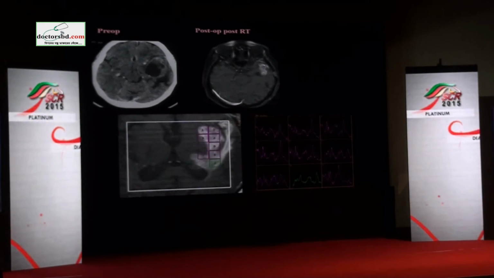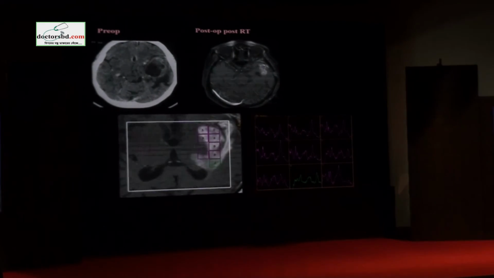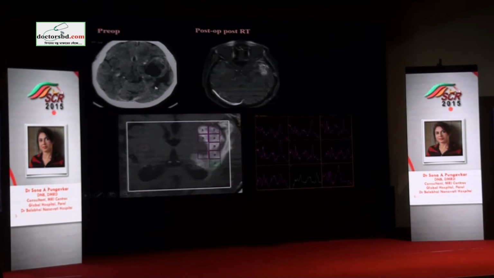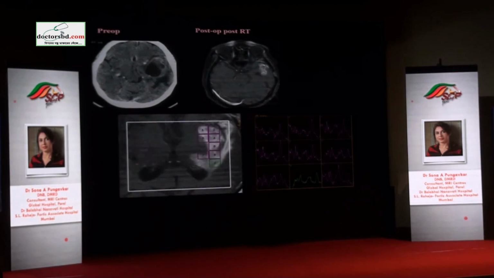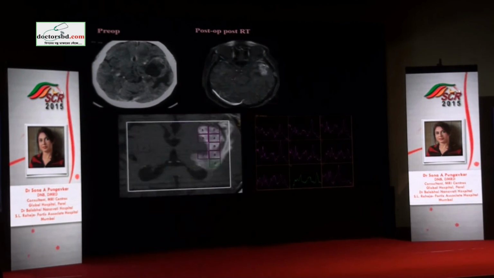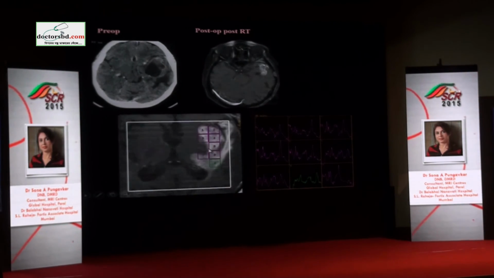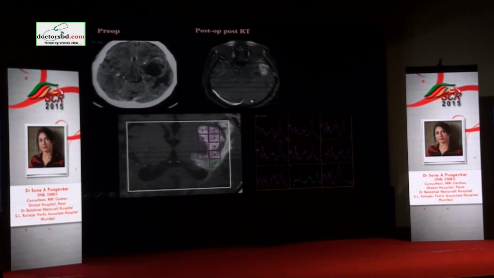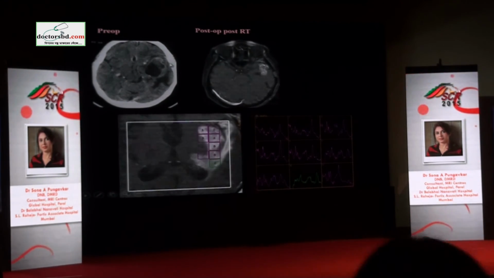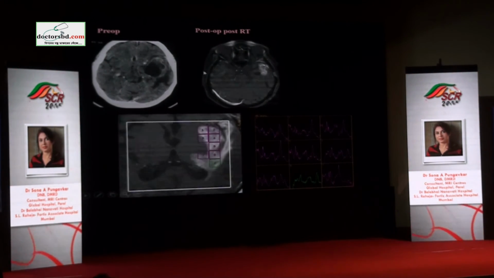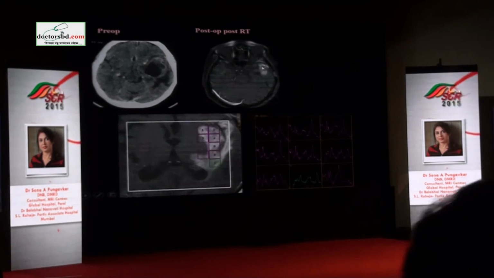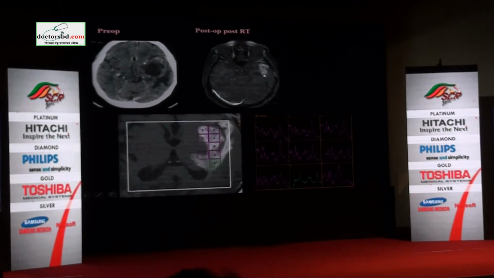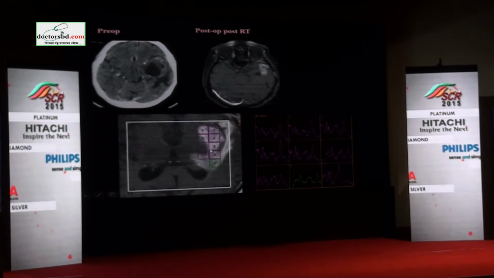Coming to the setting where you'd require to image these patients after radiotherapy and chemotherapy treatment. These patients are now living longer because of the treatment options available, and we have to scan them again and again, and we must recognize the difference between radiation change and tumor recurrence. So this was a patient who had this ring enhancing lesion on a CT scan, operated, and now a new enhancing lesion is coming. There was some enhancement after radiation, but which was increasing in size.